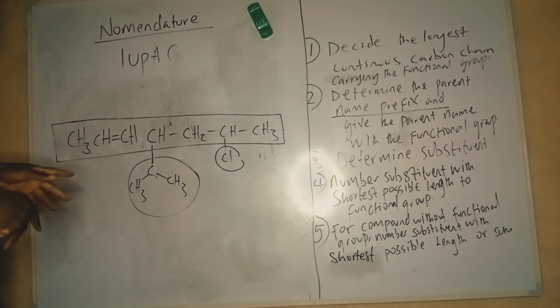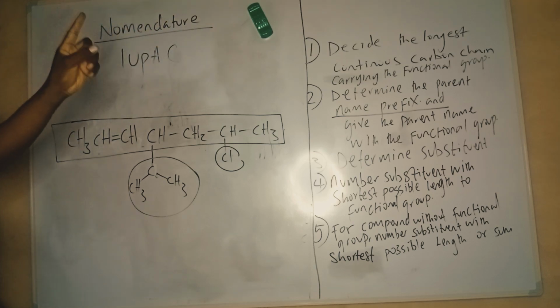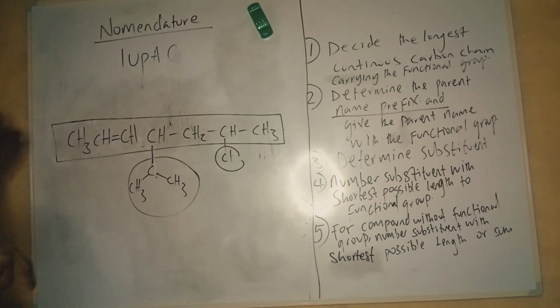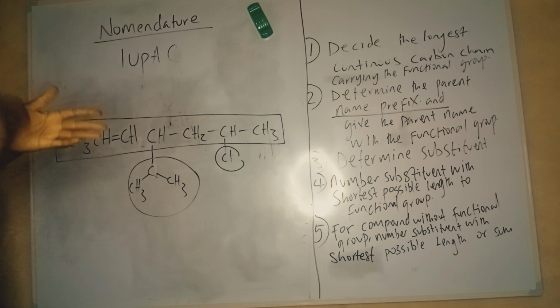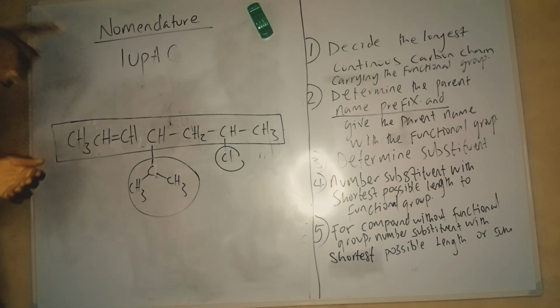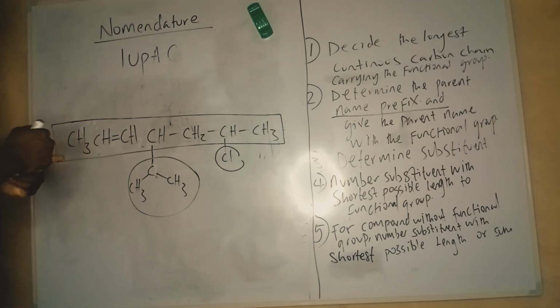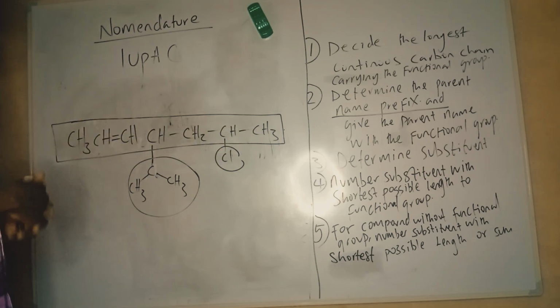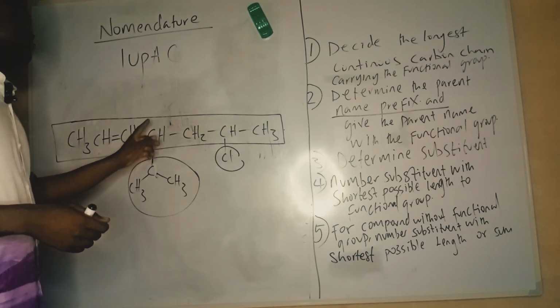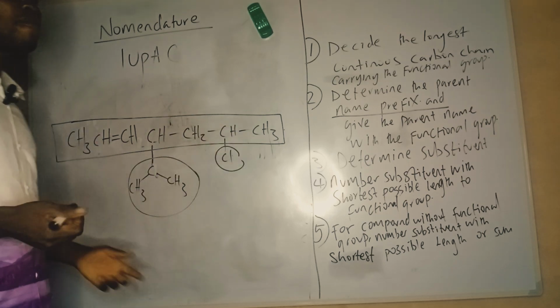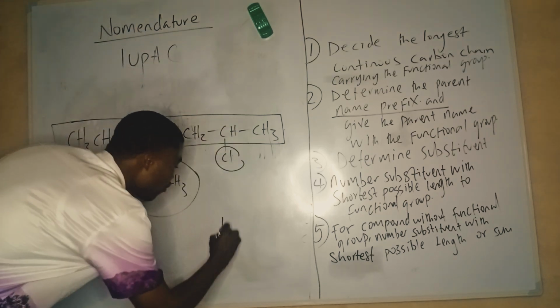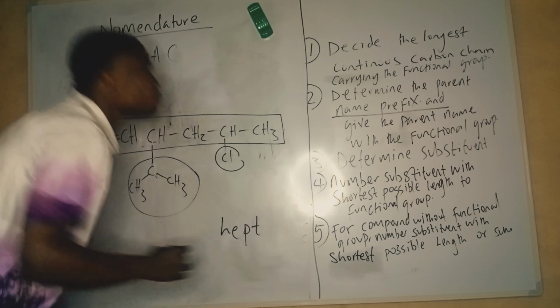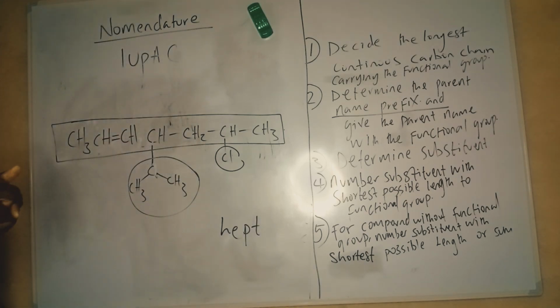Now quickly, first is to determine the longest continuous carbon chain carrying the functional group, which is done. Second, determine the parent name prefix and give the parent name. The parent name is determined by the longest continuous carbon chain, but we have to determine the prefix. How many carbons does it have? 1, 2, 3, 4, 5, 6, 7. It has 7 carbons, so 7 carbons should be hept, like a heptagon with 7 sides.